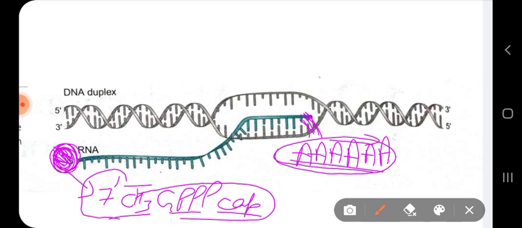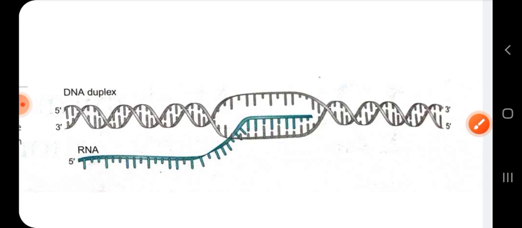So this is the third difference that you have seen. As you can see, the RNA is getting displaced from the DNA during its elongation process.